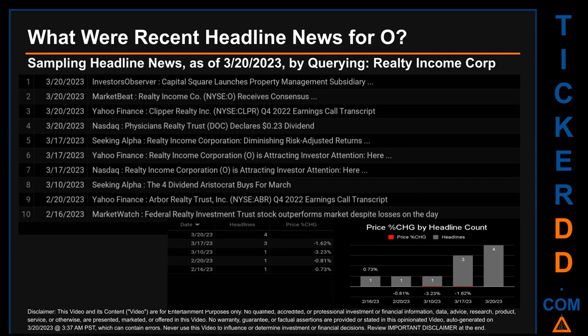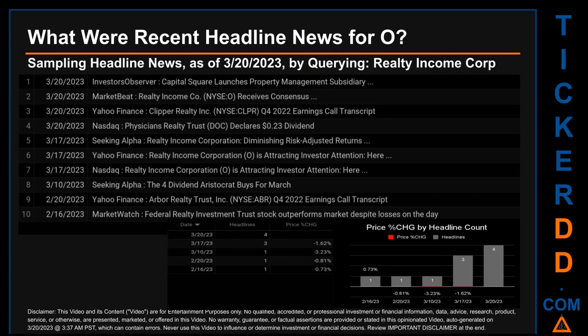What were recent headline news for O? Today, Monday, March 20, 2023, I sampled one of our news aggregators for latest headlines for this ticker. I did so by searching specifically by a keyword that may appear, broadly, in the title or the body, of discoverable news articles. The keyword that I used was the entity name for O, which is Realty Income Corp. The results show 10 unique headlines, published across 5 unique dates. Publication dates span 32 days.